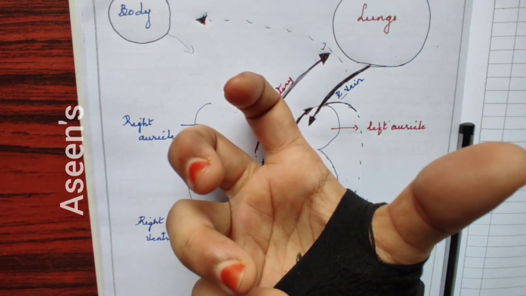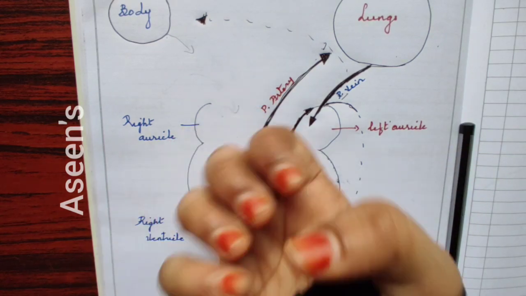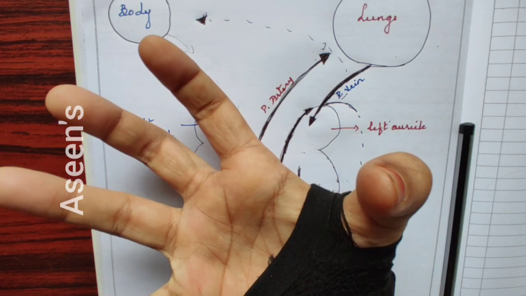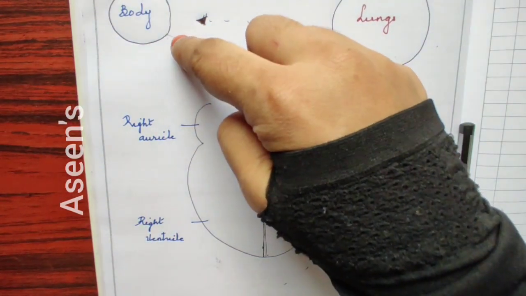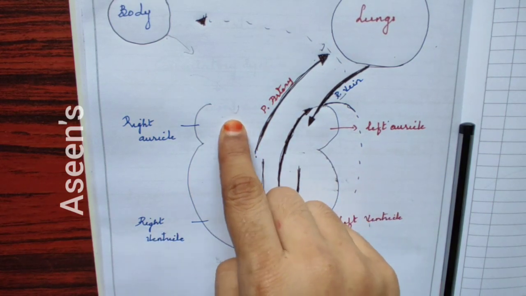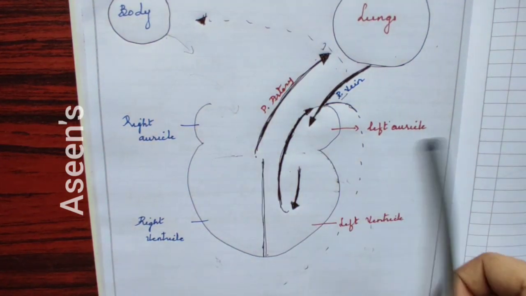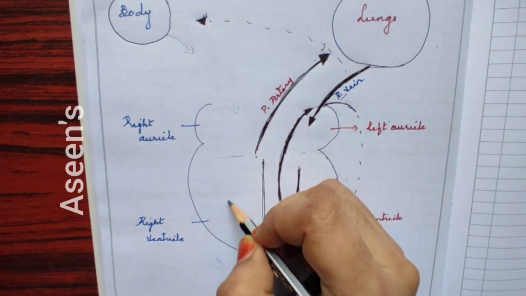So when it is relaxing, it is like you are sucking your juice through your straw. Juice will fill inside your mouth. Just like this is relaxing, blood which is coming through your body from the vena cava will enter easily to your right auricle. After entering here, now it won't directly just go into the ventricle.